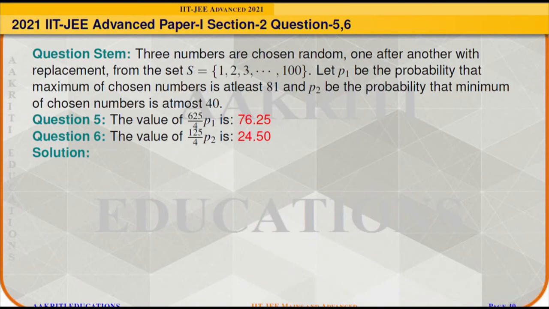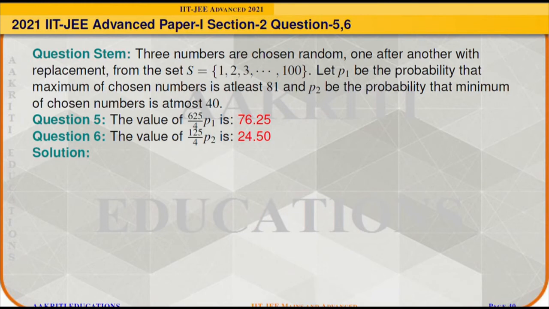Section 2, questions 5 and 6. The question stem is given as: 3 numbers are chosen at random, one after another with replacement, from the set S, which is the set of natural numbers from 1 to 100.